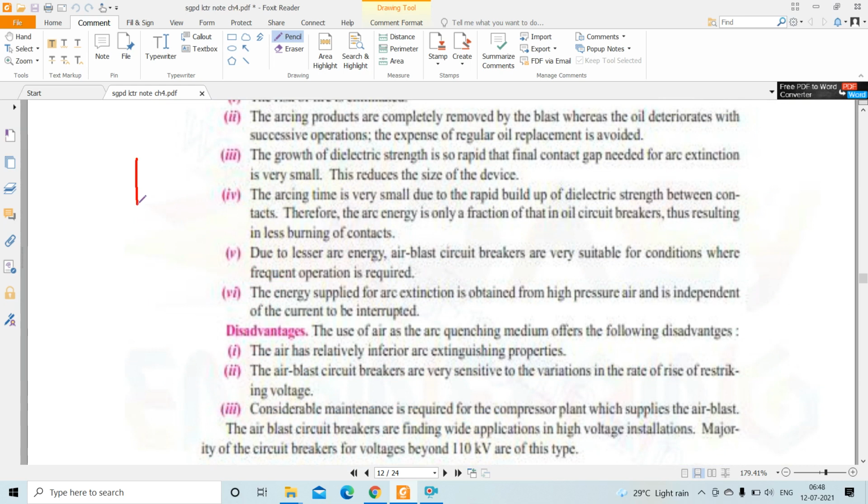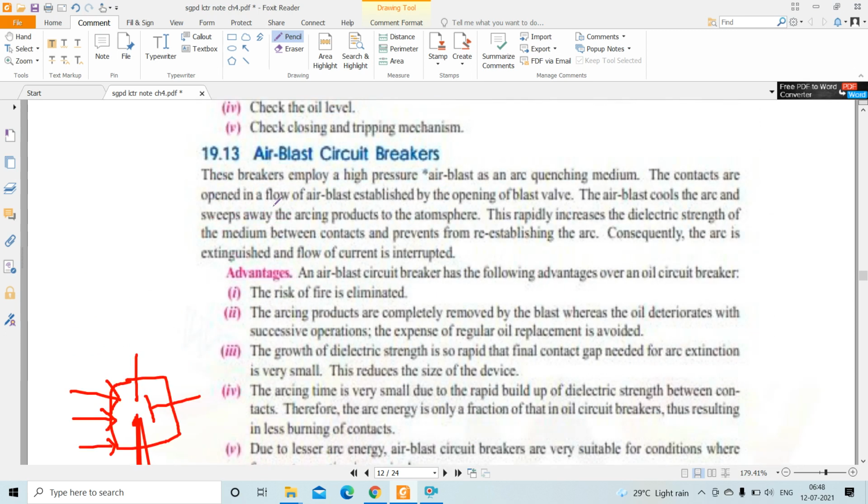See, this is the circuit breaker. This is one contact, this is another contact, and this is the moving contact. In this area, high pressure air blast is applied. When these contacts are opening, at this moment high pressure air blast is applied through this contact gap.